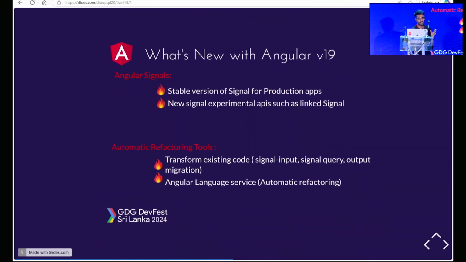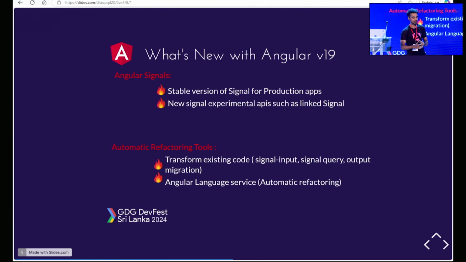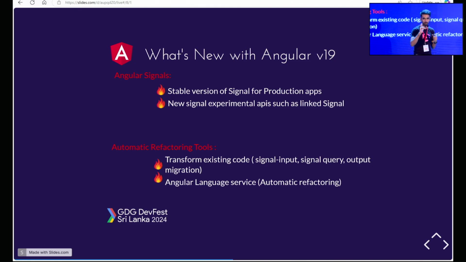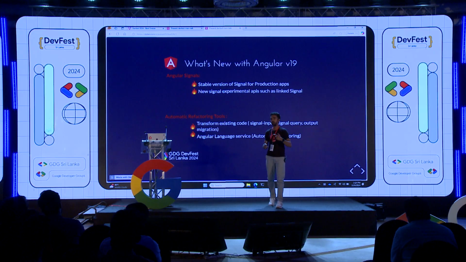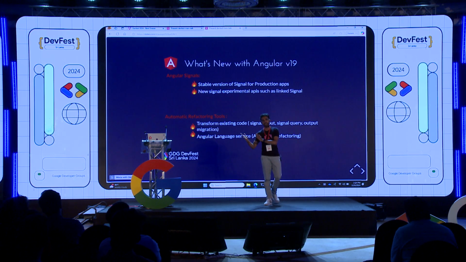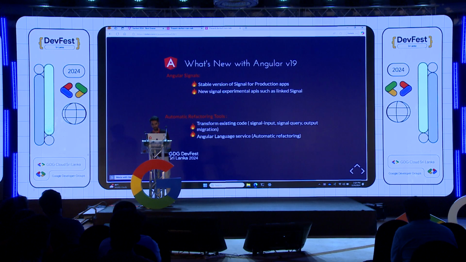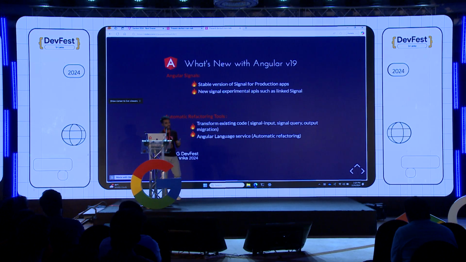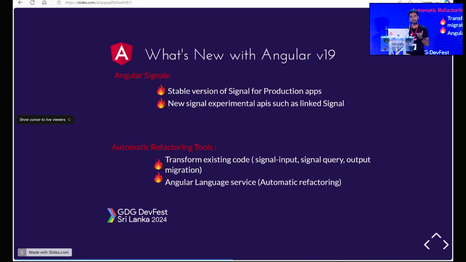And then what's new with Angular 19, especially Angular signals? Again, I spoke about Angular signals in the previous DevFest, explaining how it helps developers build reactive web applications. Whenever you make some changes, you make sure that the changes are getting notified in the variable as well. This is applicable with Angular signals. And recently with Angular v19, they have announced the stable version of the signal APIs, and they are working on experimental APIs such as linked signals.